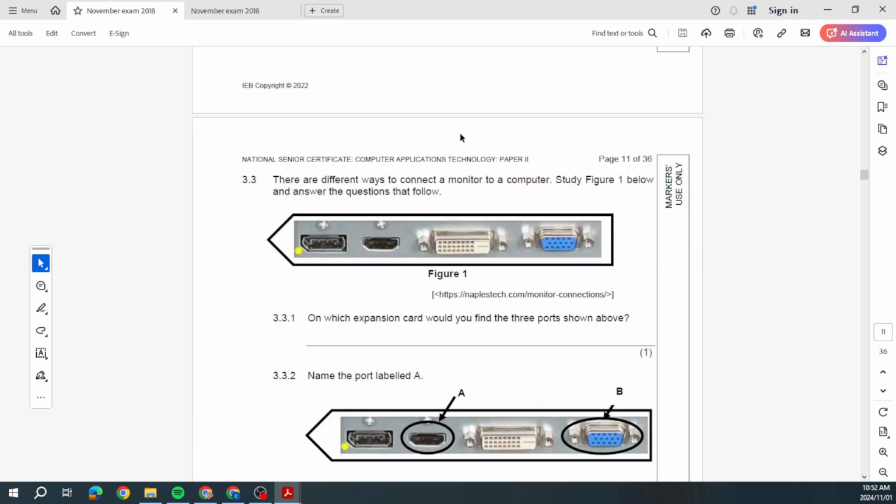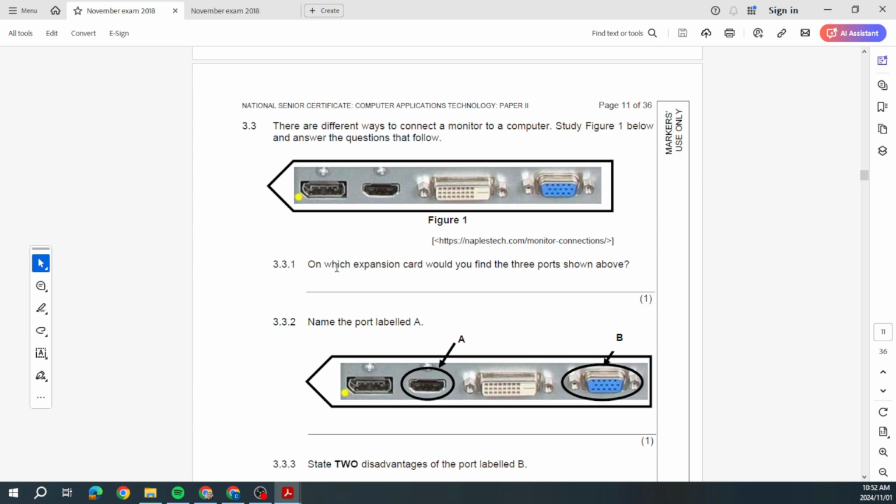Then again, do you see what they're doing? Here are more pictures, and they'll end up asking you questions on that. So what type of expansion card? There's the term expansion card. When we talk about an expansion card, we're talking about a card that expands the capabilities of your PC. Most computers will just have this VGA from your onboard video, but here we can see a number of different ports.